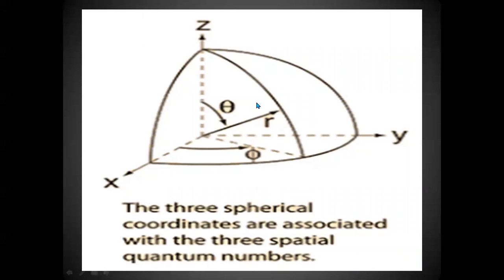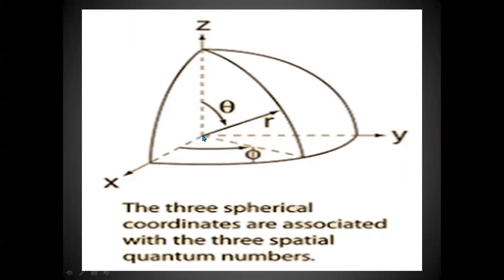What is a radial probability curve? It is here in this diagram or figure. These are three axes, X, Y, and Z. This is because, as I told you just now, it is a three-dimensional figure. And this is the origin of these three axes. Let us assume that this is the center of the atom or center of the nucleus. Center of nucleus and center of atom will be the same.